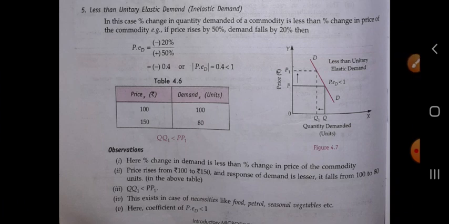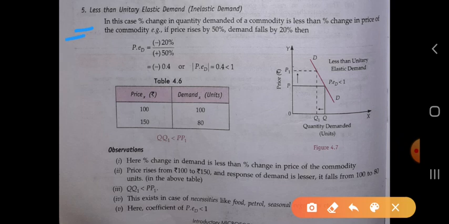In this case, the percentage change in quantity demanded of a commodity is less than the percentage change in price of the commodity. In the previous condition, the change in quantity demanded was more than the change in price, but in this case it is the condition of less than.